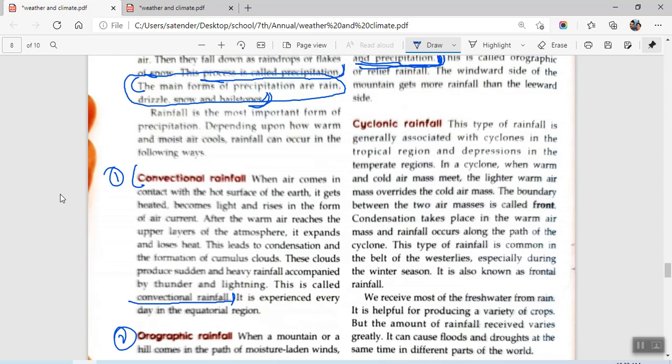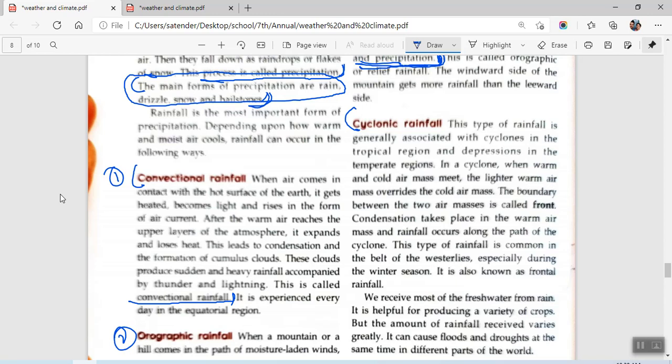Then cyclonic rainfall. You will be starting from here. In a cyclone, when a warm and cold air mass meet, the lighter warm air overrides the cold mass. This boundary is called a front, condensation takes place.